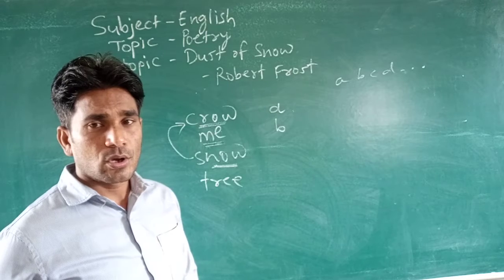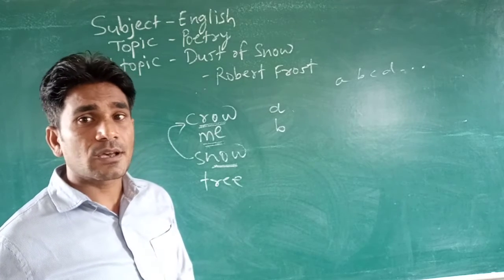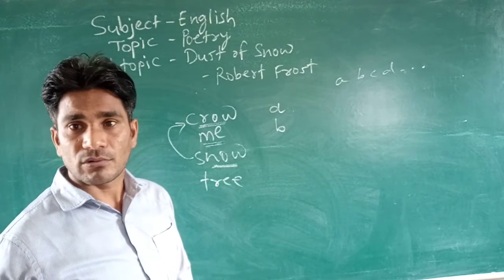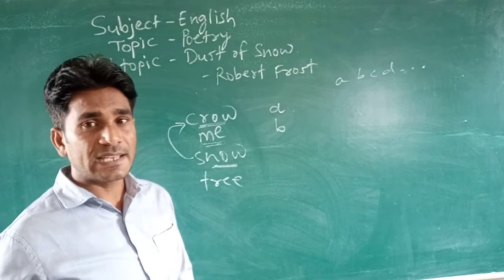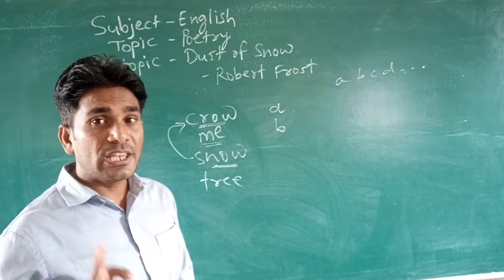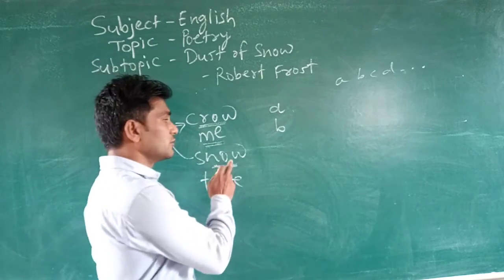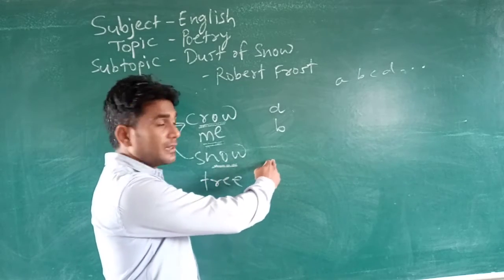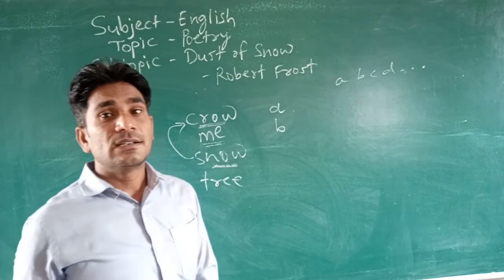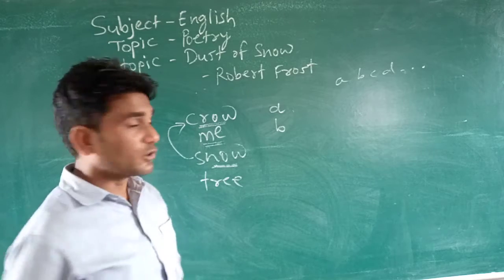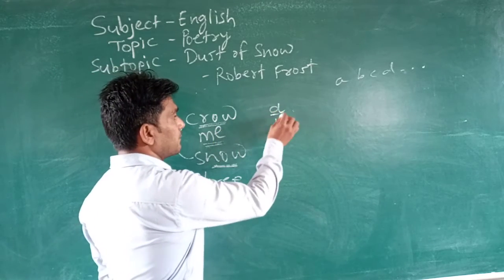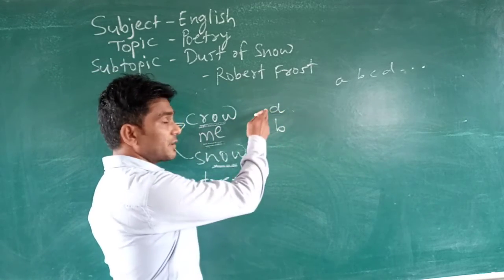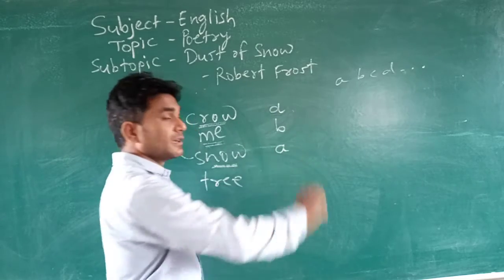Crow, snow, same sound. Similar sound is there, not the same, but similar. So if you find such a similar sound, give the alphabet that you have given to the other one. Here crow has been given A, so since this is similar to it, give it A.